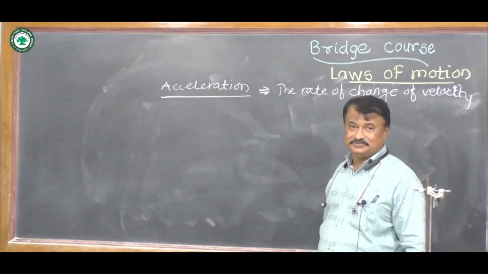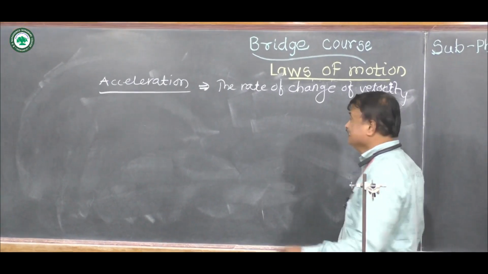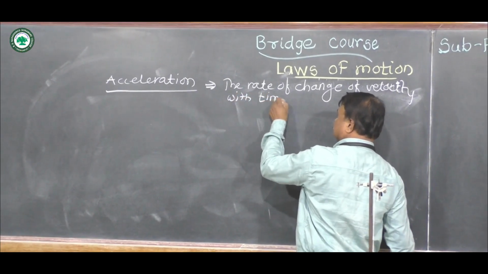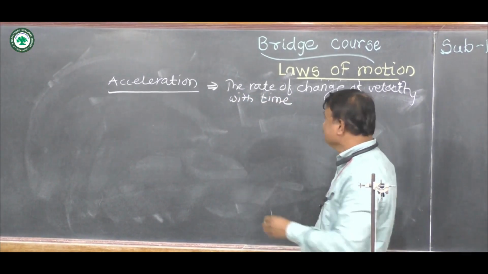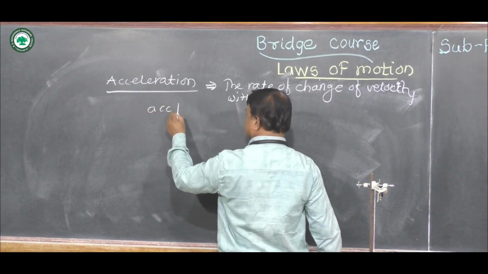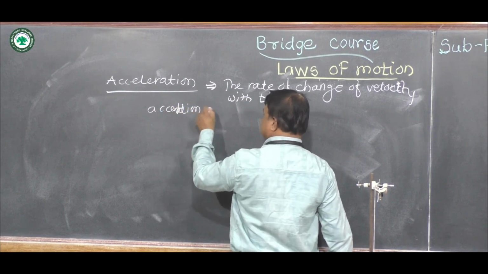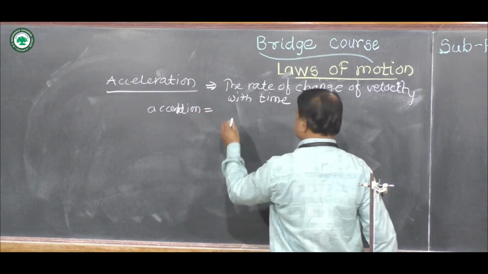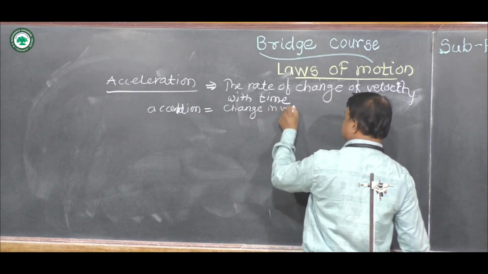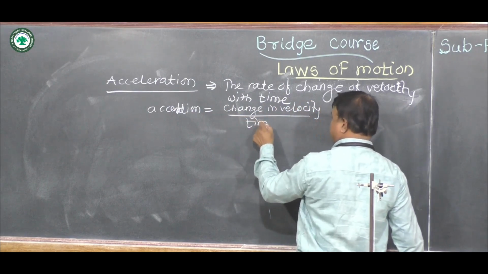So what is acceleration? Acceleration is the rate of change of velocity with time. According to the definition, we can write the formula for acceleration: acceleration is equal to change in velocity upon time.